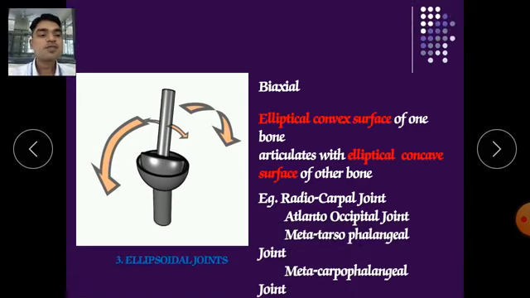So these are the examples of the ellipsoid joints.